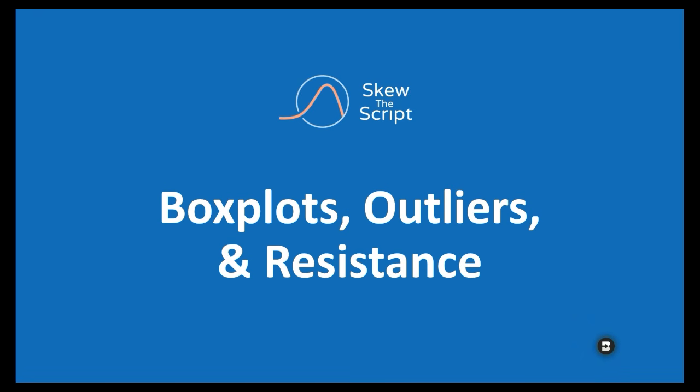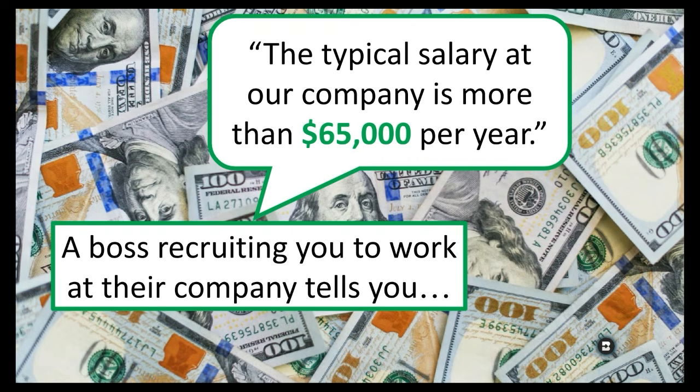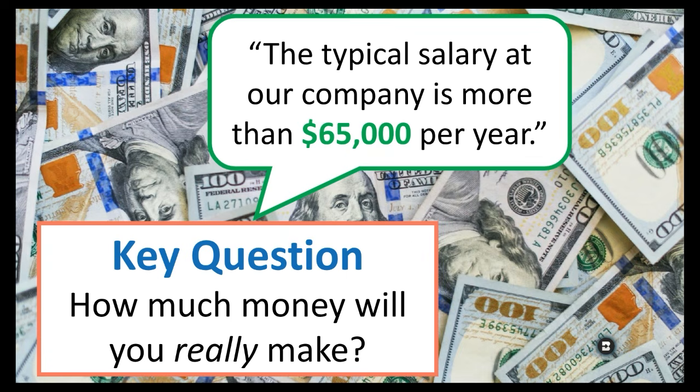All right, today's lesson is on Boxplots, Outliers, and Resistance. So starting off, imagine a boss is recruiting you to work at their company. They tell you typical salary at our company is more than $65,000 per year. Sounds pretty good to start out. The devil's in the details, though, and sometimes recruitment statements like this might not reflect the full reality.